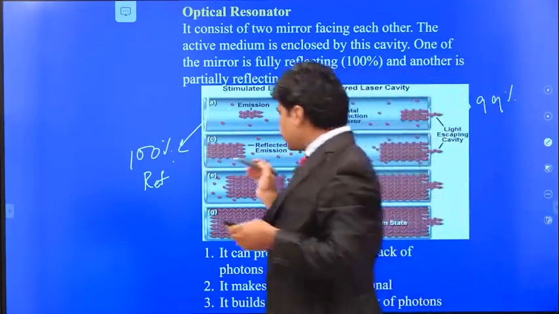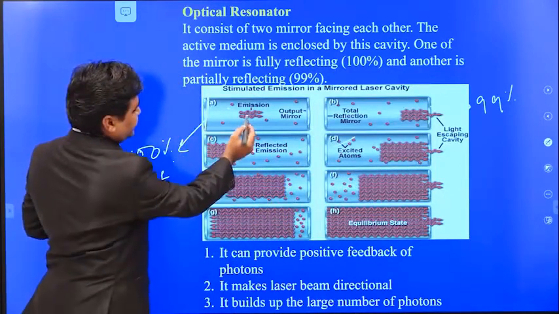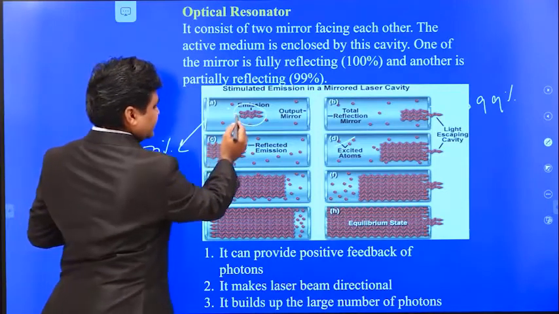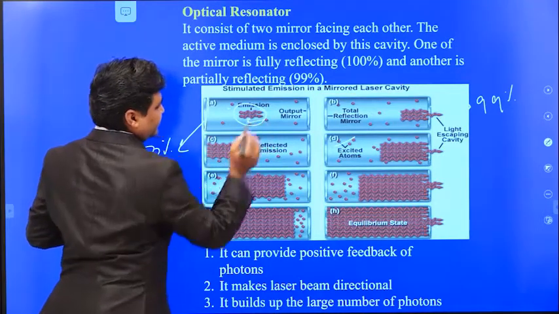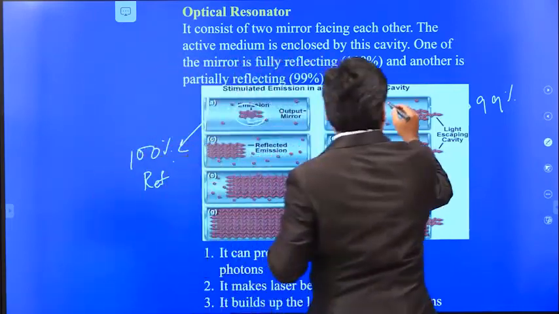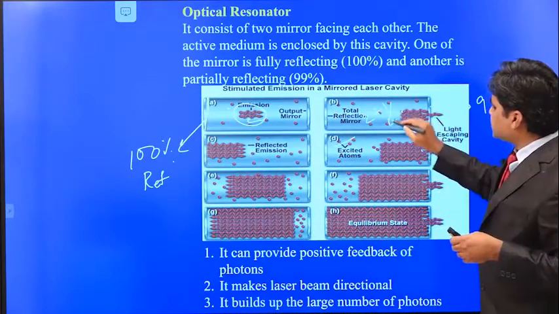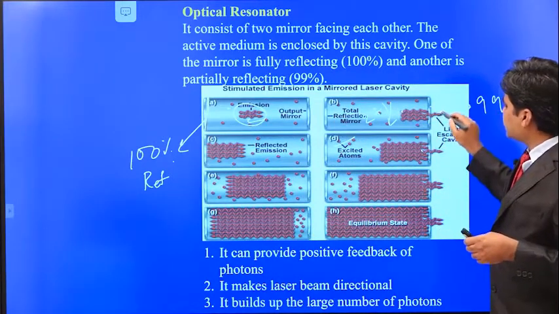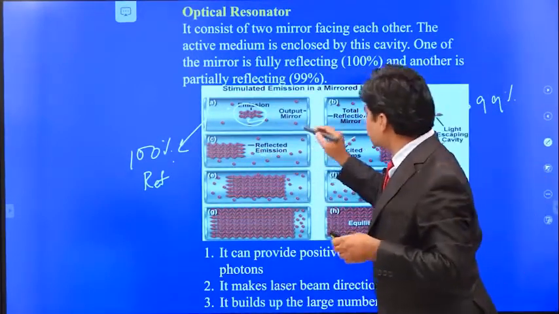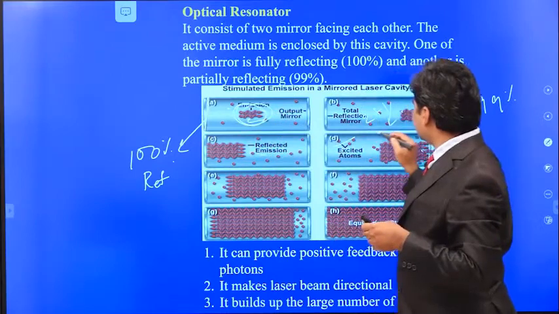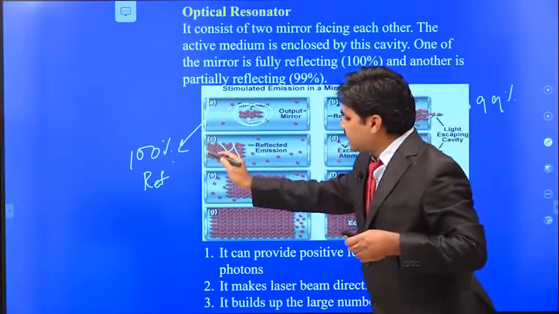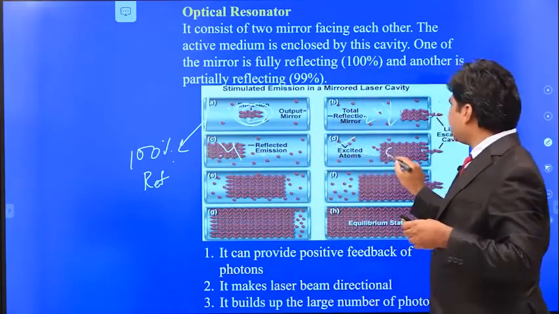Let us suppose we first initiate with the stimulated emission. Here you can see there are two photons. When the stimulated emission takes place, two photons are emitted. These two photons travel and bring another atom to the ground state. Each stimulated emission will produce two photons. This mirror again reflects these photons, and they produce 4 photons. These photons reflect back here and produce 8 photons.